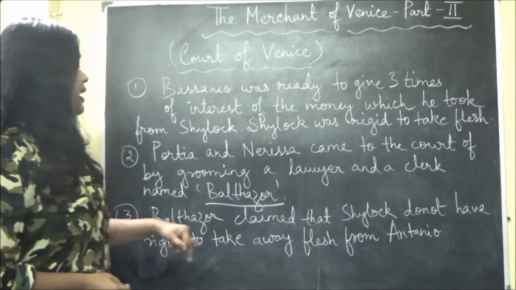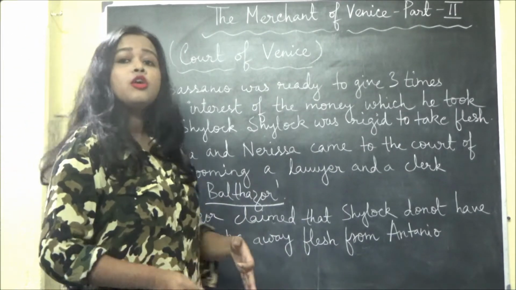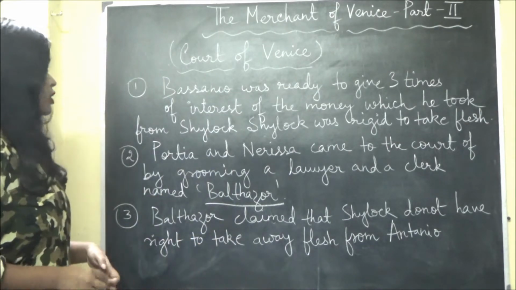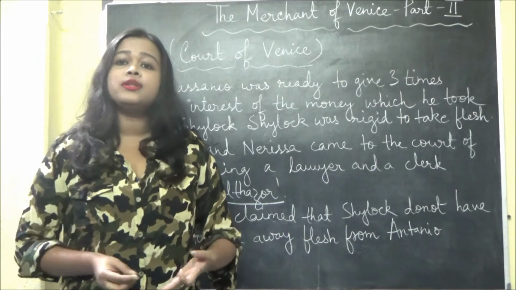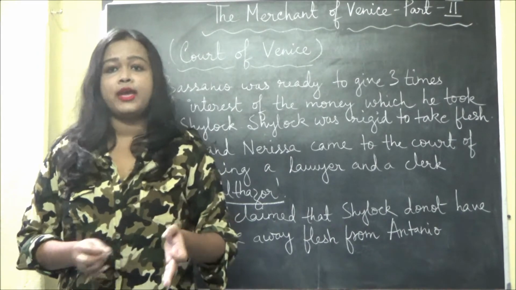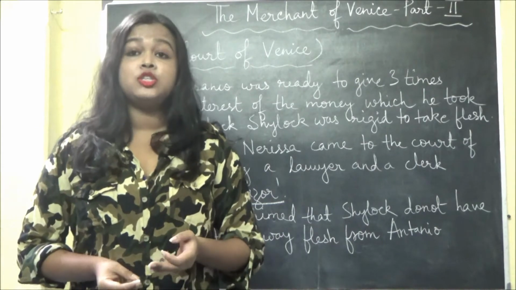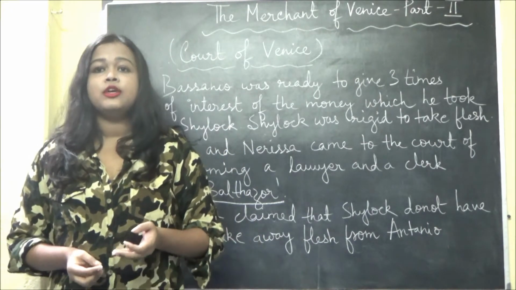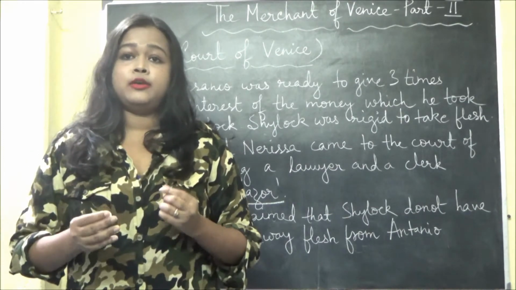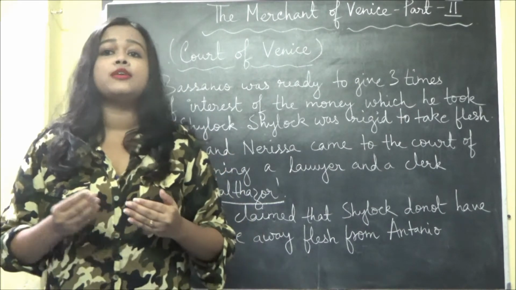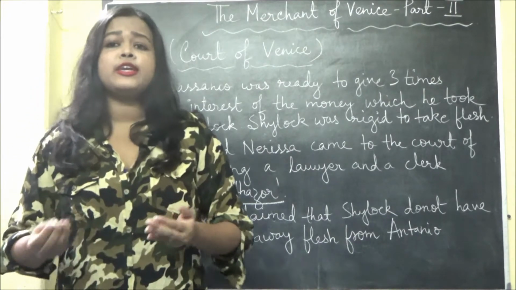Balthazar, meaning Portia, claimed that Shylock does not have the right to take away flesh from Antonio. She said that Shylock doesn't have any right to take away the flesh of Antonio. Why did she say this? Because she said it was a deal that Antonio can take away the deal. How can he take away the deal?